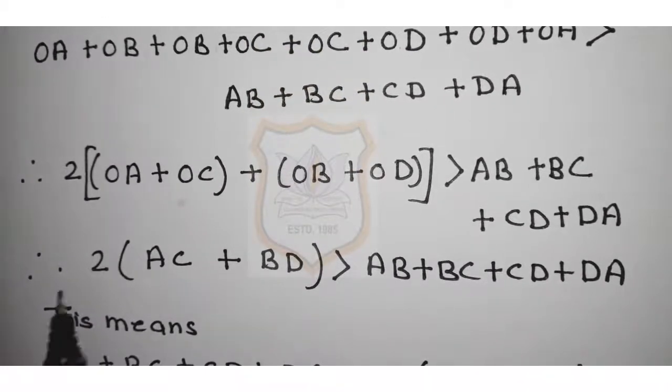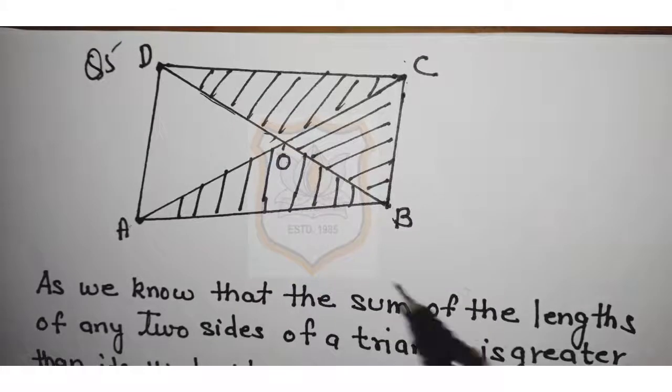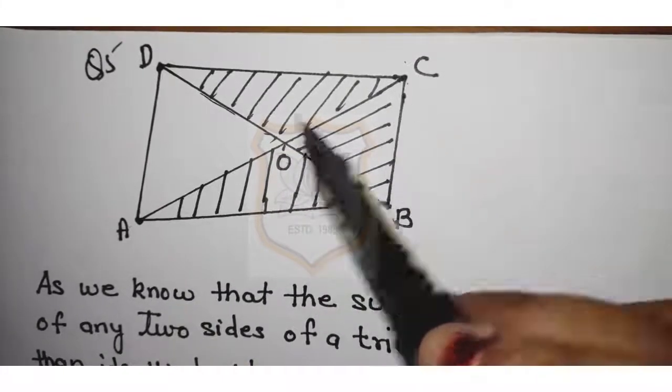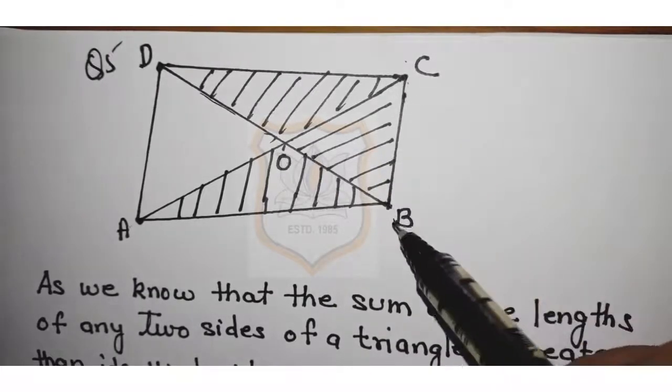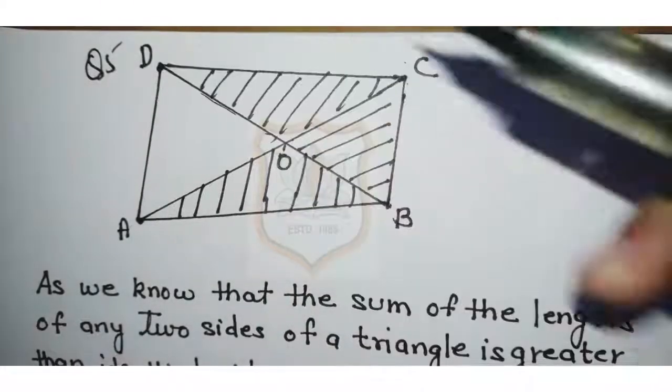Now, this OA plus OC. Again, look at the diagram. OA plus OC will become AC. OB plus OD will become BD.